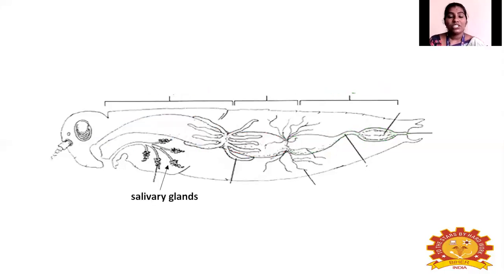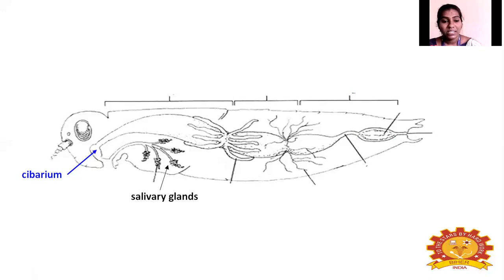Next, structure of the alimentary canal. That means what are all the parts or structures present in the digestive system. In the digestive system, next to the mouth, that means behind the mouth part, one important gland is there. That gland is called the salivary gland. And then the part called the cibarium, which is present next to the mouth, or preoral cavity.